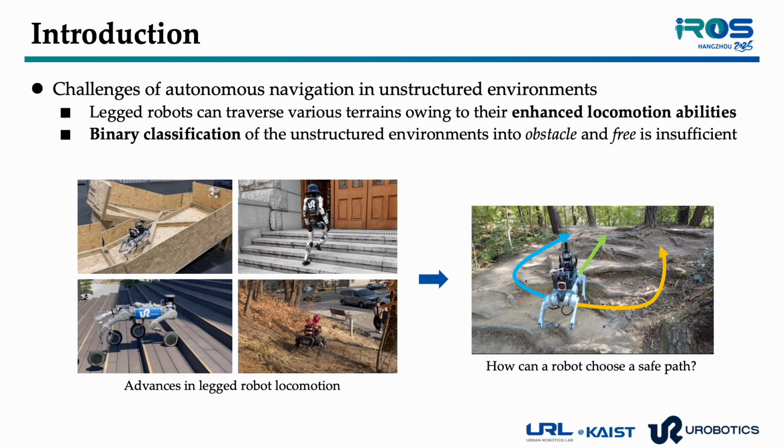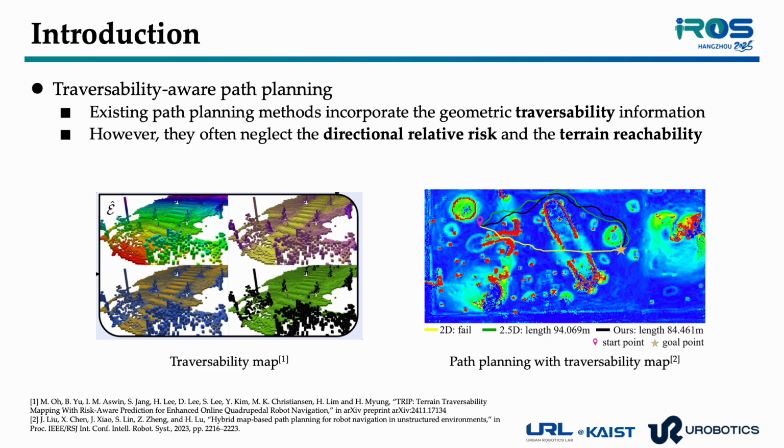However, when navigating such environments, most existing methods classify terrain only into free or obstacle space. This binary classification is far too simplistic. It ignores how terrain characteristics like slope, roughness, or elevation can change traversal difficulty or even safety. To address this, traversability maps have been widely adopted. These encode terrain safety or difficulty in a geometric sense.